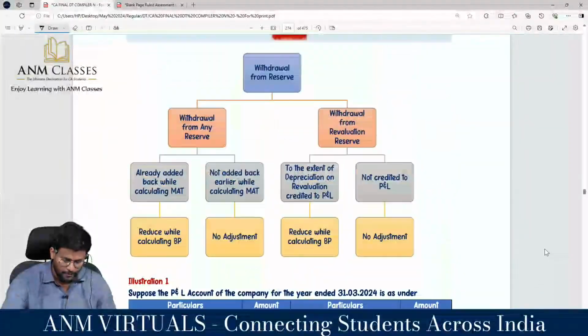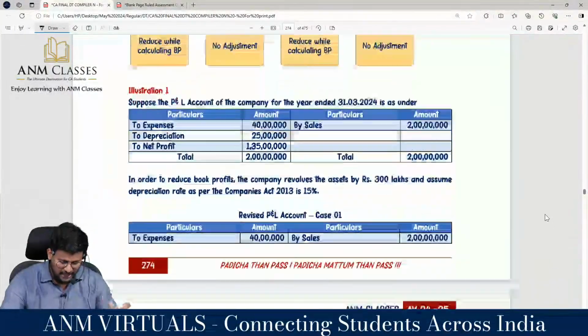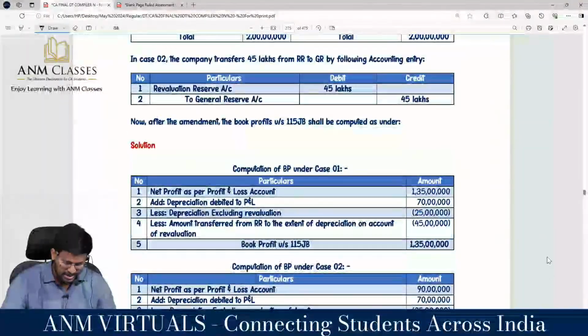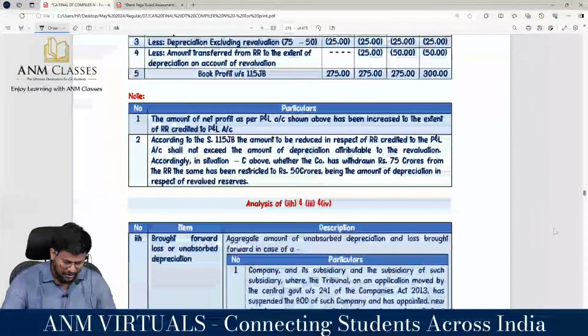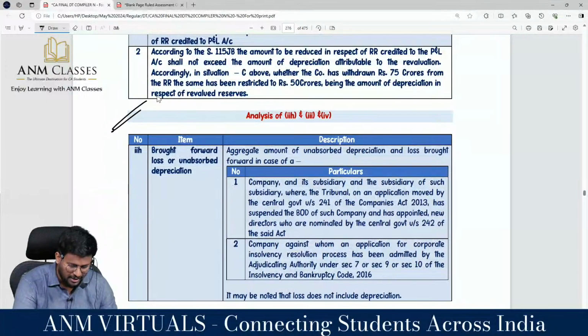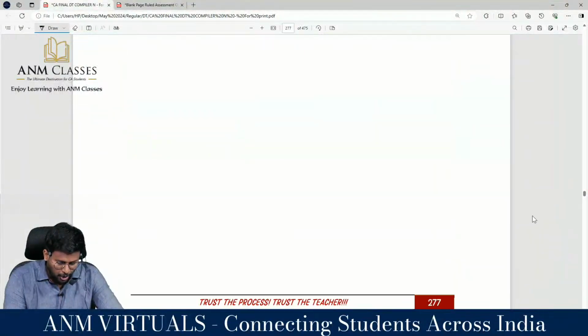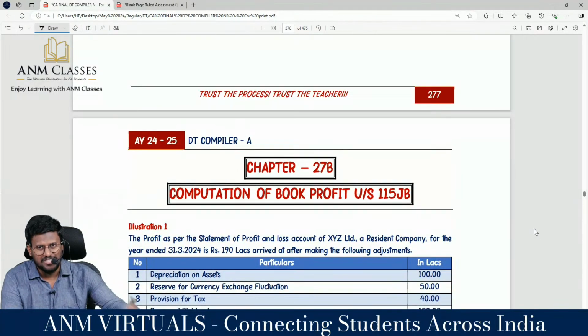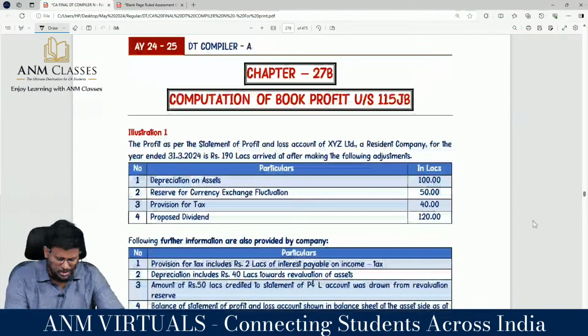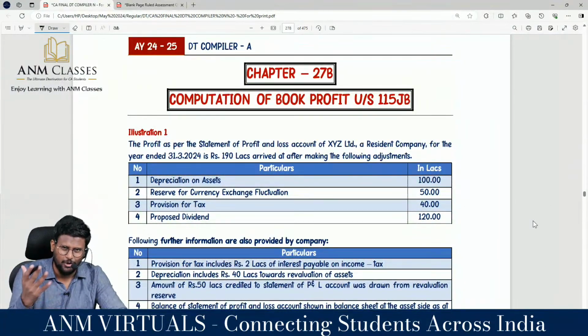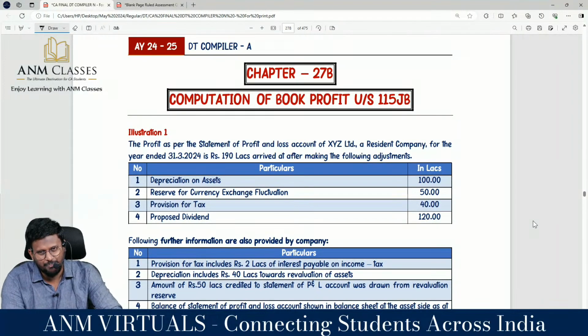Then there is one summary, an illustration, and after that illustration, analysis of another clause, brought forward business loss or unabsorbed depreciation, profit of sick industrial undertaking. Once I have done that analysis, you will have 1000 percent clarity on the format of MAT. Then the MAT question, which is 10 marks in the examination, is a cakewalk for you.